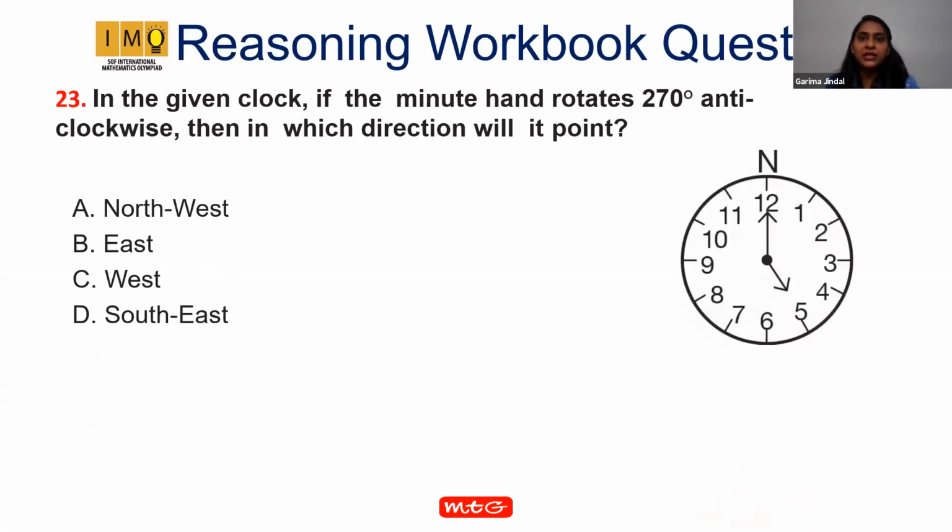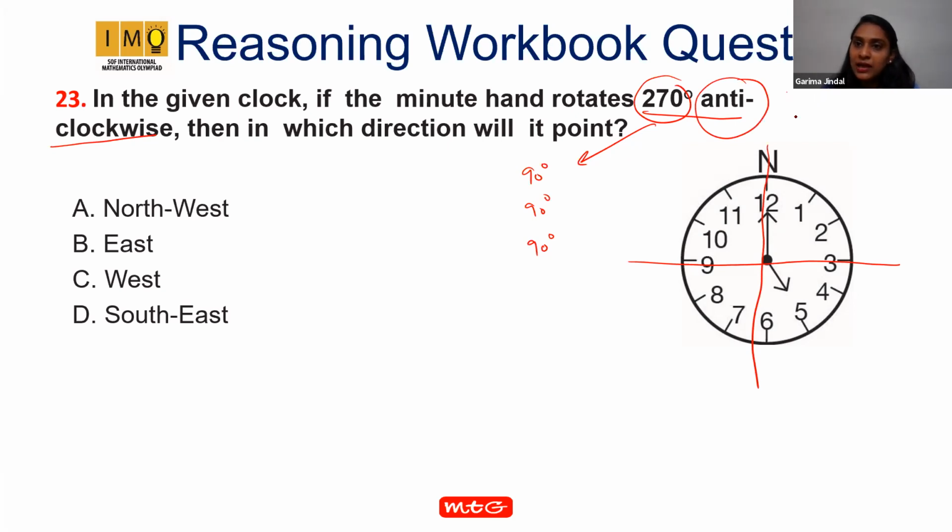Now this is your question, right? Yes, teacher. In the given clock, if the minute hand rotates 270 degrees anti-clockwise. So first I draw my directions. Clear? Now 270 degrees, what is the breakup of 270 degrees? 90, 90, 90. Correct? Anti-clockwise means like this, the opposite direction of the clock, right? Yes, teacher. The minute hand faces 12, the north.